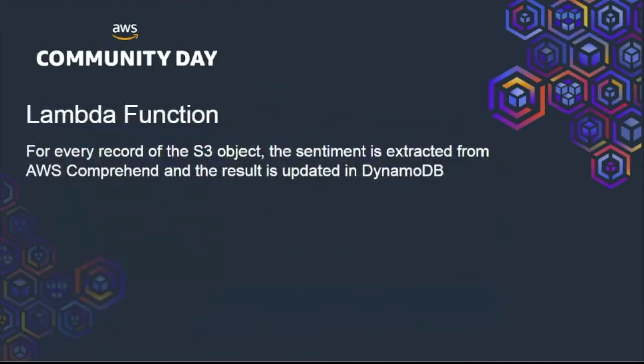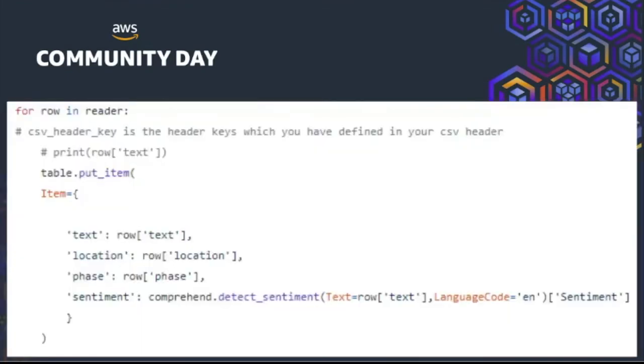Once these are done, the next thing is that we need to extract the sentiment and populate the results in DynamoDB. That can be done in a couple of lines. We need to iterate over the reader row by row, and we'll be populating DynamoDB with 4 columns per document. The document consists of text, which is the text of the tweet.